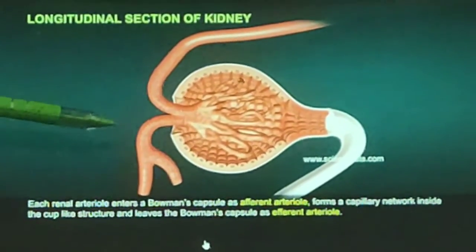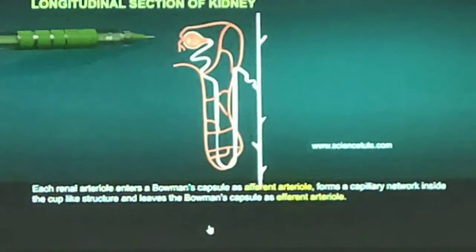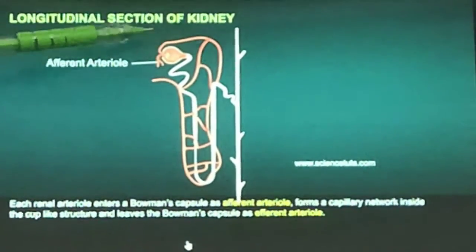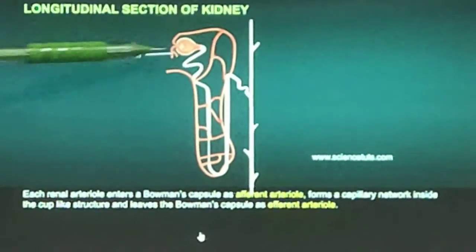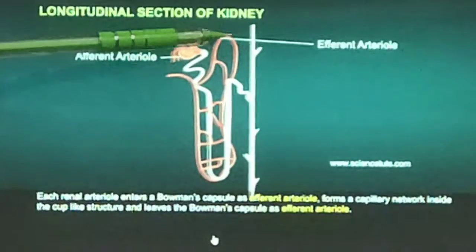Each renal arteriole enters the Bowman capsule as afferent arteriole, forms a capillary network inside the cup-like structure and leaves the Bowman capsule as efferent arteriole. This is the afferent arteriole and this is the efferent.